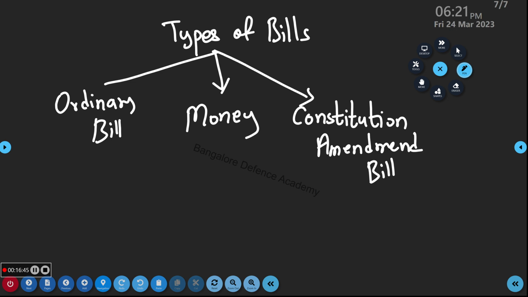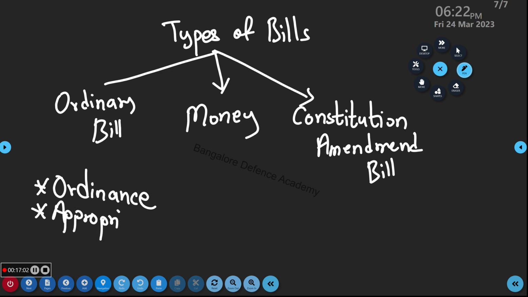Here under money bill you write down finance bill. So what are the types of bill here? Ordinary bill, money bill or finance bill, constitution amendment bill, then you have ordinance, and then appropriation bill. All these things are important.